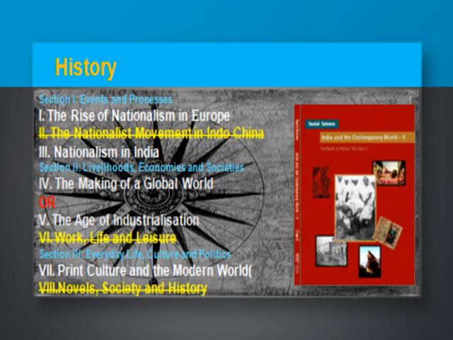So here 3 themes are compulsory: rise of nationalism in Europe, nationalism in India, and print culture in the modern world. And you get a choice: either you do the making of the global world or the age of industrialization.